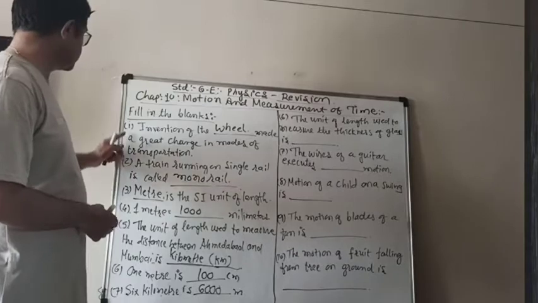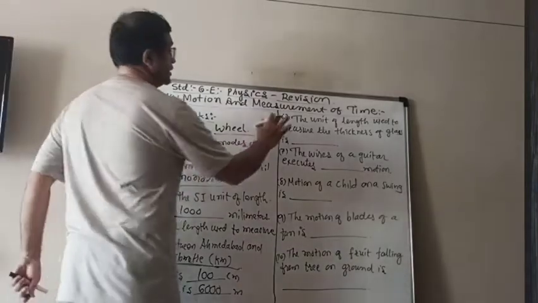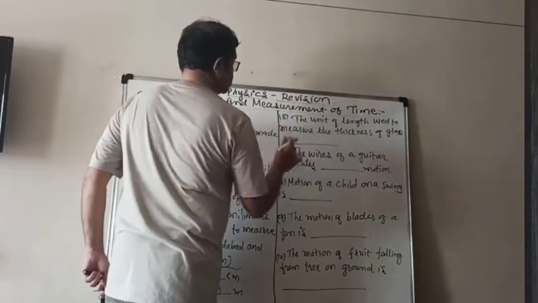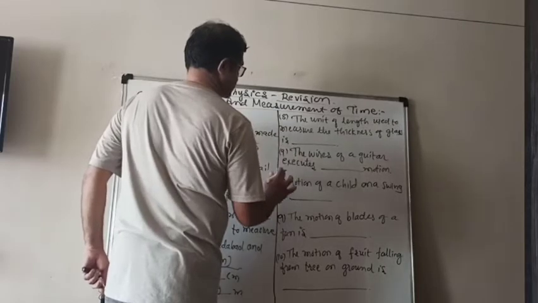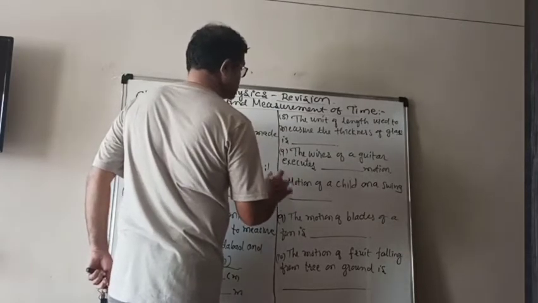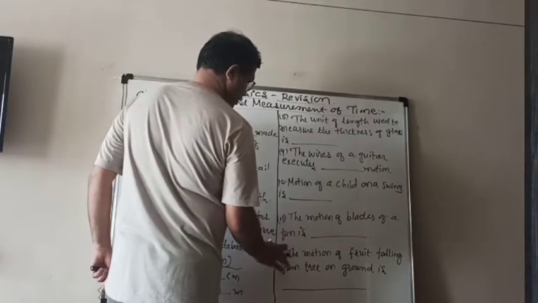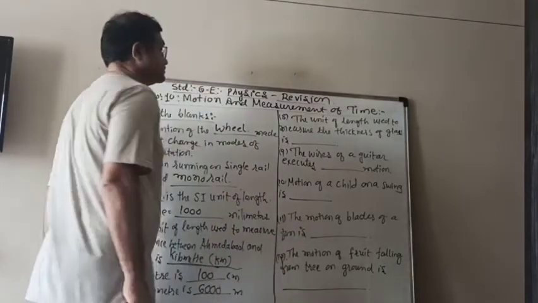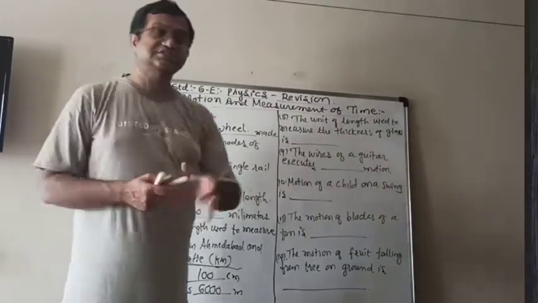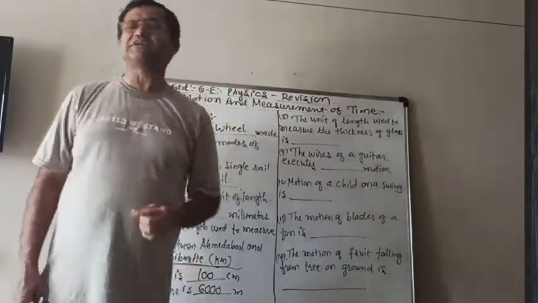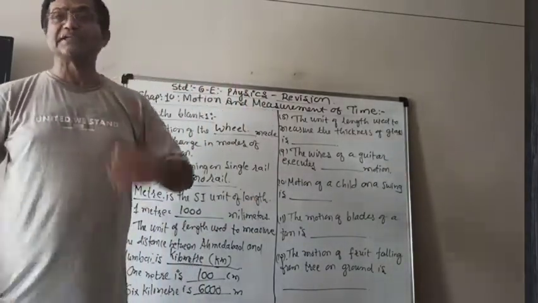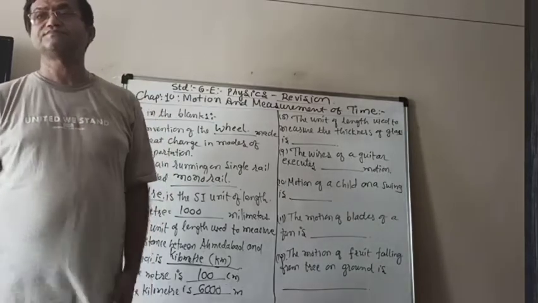Next, the 8th one. The unit of length used to measure the thickness of the glass. You know that glass is very, very thin, sometimes less than a centimeter also.